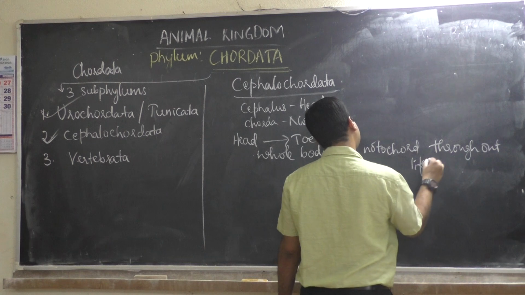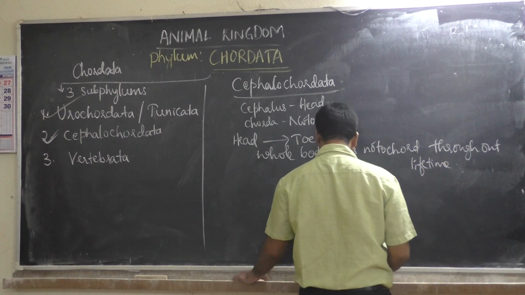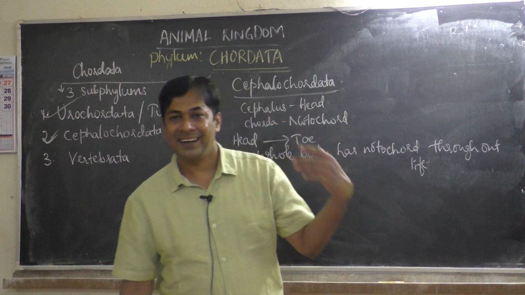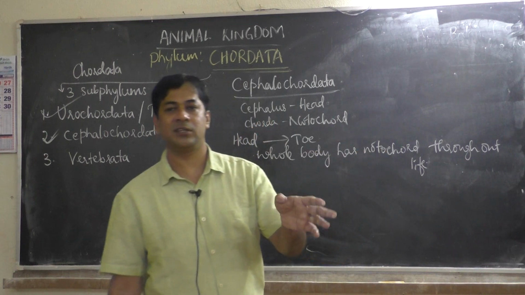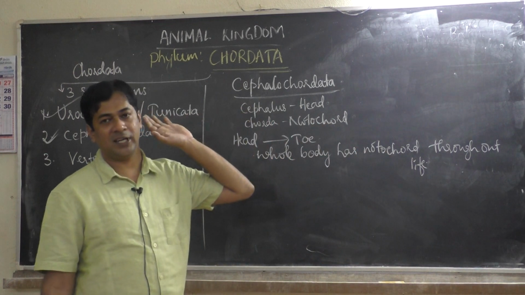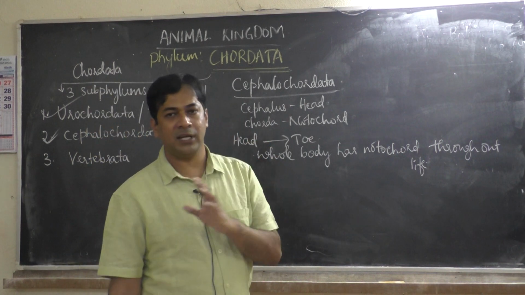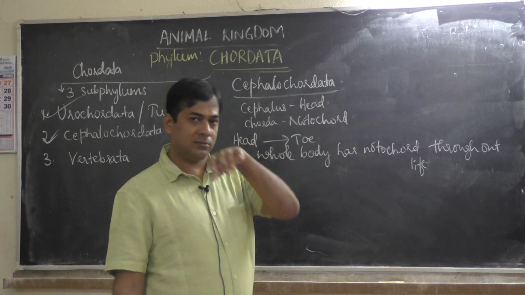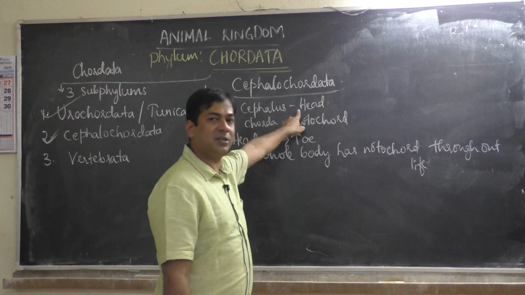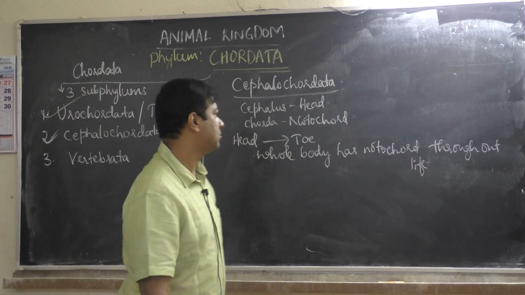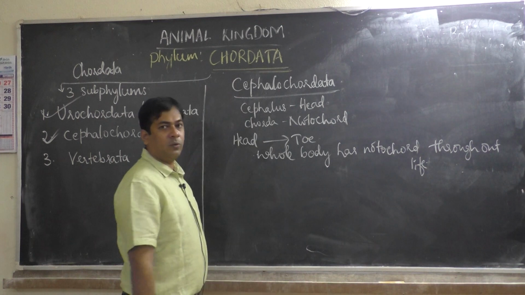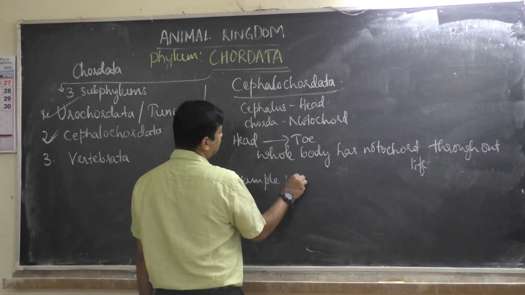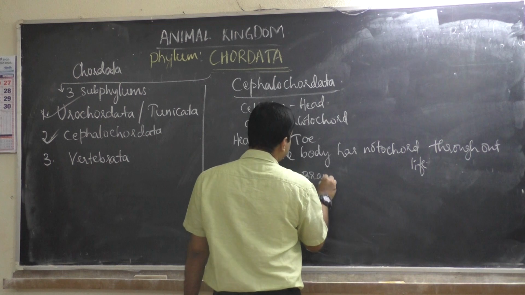Throughout life means starting from the birth of the animal till the death of the animal. Notochord will be there in the entire body, starting from head to toe. Why is that word cephalus, head, given? Because it is starting from head to toe. Then what about the examples? A very important example is given. Its name is Branchiostoma.